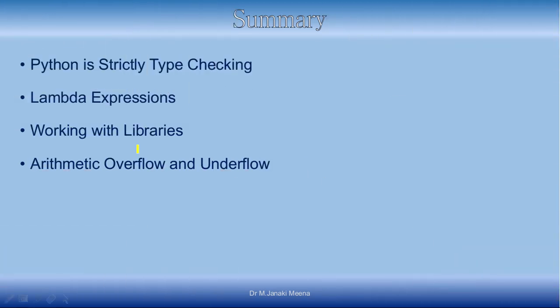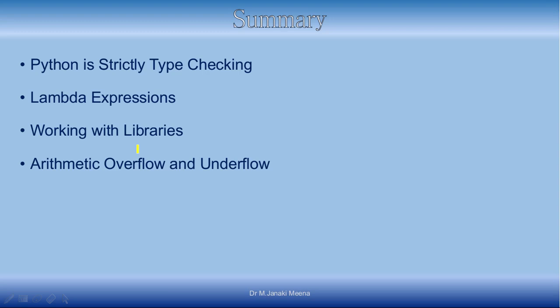And then we saw that Python is strictly type checking. Though it is dynamically typed, and the data type can change for a variable, when you are writing arithmetic expressions you should be more careful. You should see that the data used in the expression are compatible. If they are not compatible, then Python will not do implicit data type changing or typecasting.